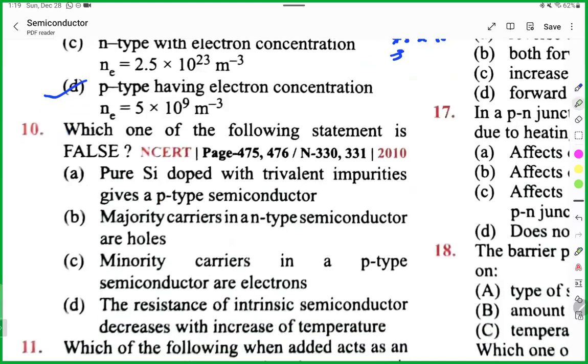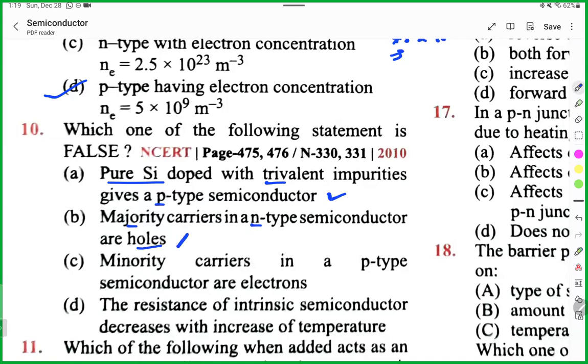Sarah, which of the following statements is false? Is this correct? Trivalent and p-type. So majority charge carriers are holes. Is this correct?